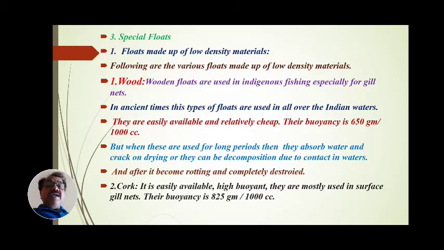On cracking, drying, they can also decompose due to continuous contact with water. Deep in water, then removed outside the water, they dry, crack, and sometimes decompose. Microbes occur, rotting and decomposition take place.